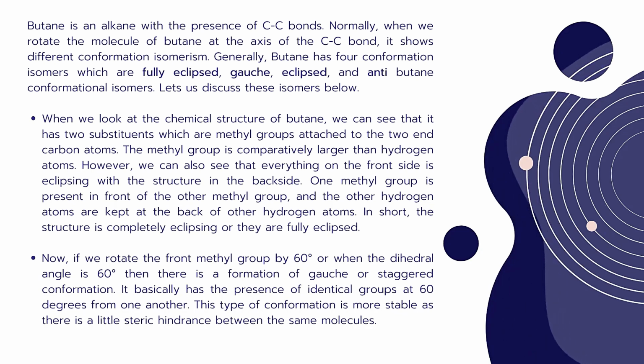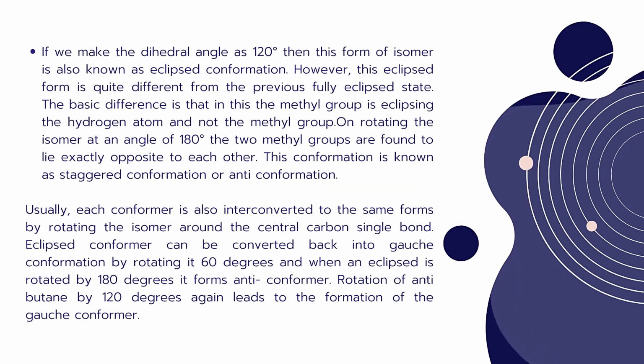Now, if we rotate the front methyl group by 60 degrees, or with a dihedral angle of 60 degrees, there is a formation of the Gauche or staggered conformation. It basically has the presence of identical groups at 60 degrees from one another. This type of conformation is more stable as there is little steric hindrance between the same groups.